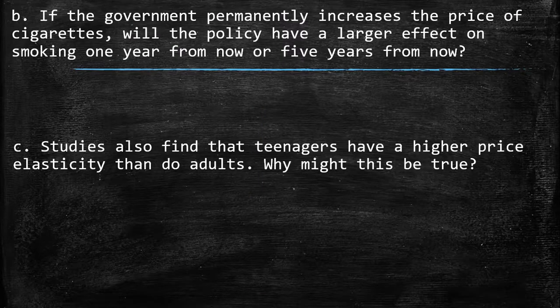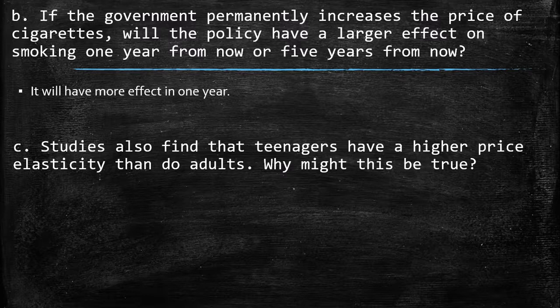B. If the government permanently increases the price of cigarettes, will the policy have a larger effect on smoking 1 year from now or 5 years from now? Remember that in the short run there is a high effect, because people cannot manage or change their consumption. In the long run, they can change their consumption.